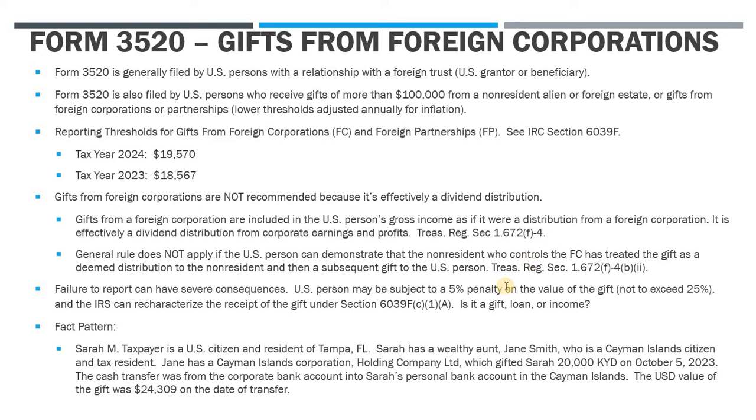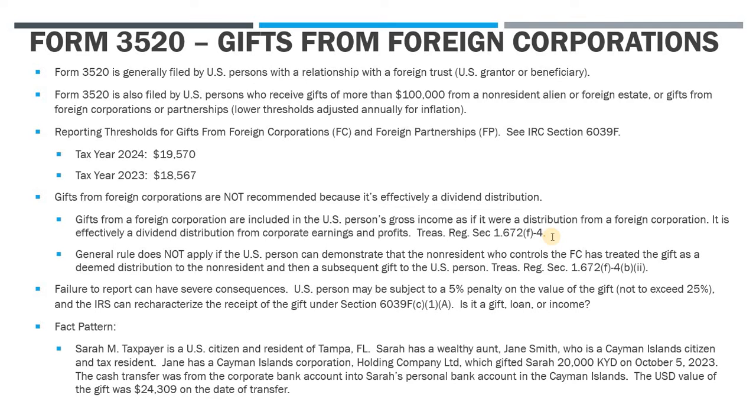Now, the general rule doesn't apply if you can show that basically what happened here is the individual, the non-resident that controls the company, took the money out as a dividend distribution and then subsequently gifted it to you. If that's mechanically what happened, then it's okay. But again, that's a burden on the U.S. person to be able to demonstrate that. So the general rule is this first one there. It's got to be a dividend. But you can overcome that presumption by showing the alternative there.